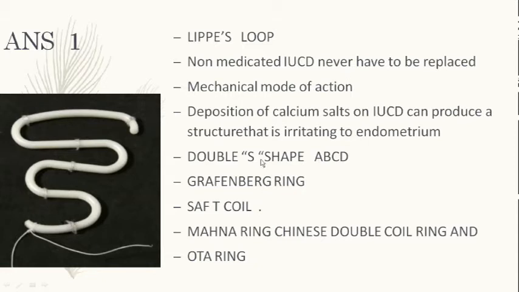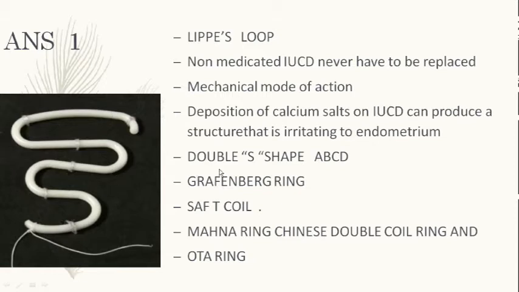It was a double S-shaped device, available in various sizes A, B, C, D. Deposition of calcium salts on this inert device was the only hindrance, as it became irritating to the endometrium and had to be removed. But nowadays it is obsolete and not used.